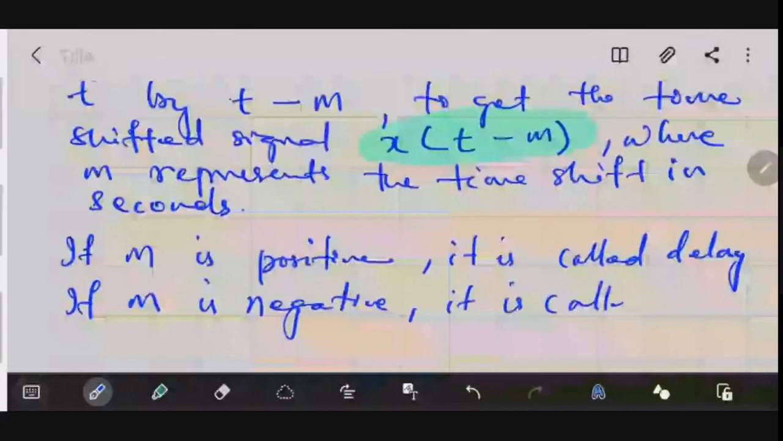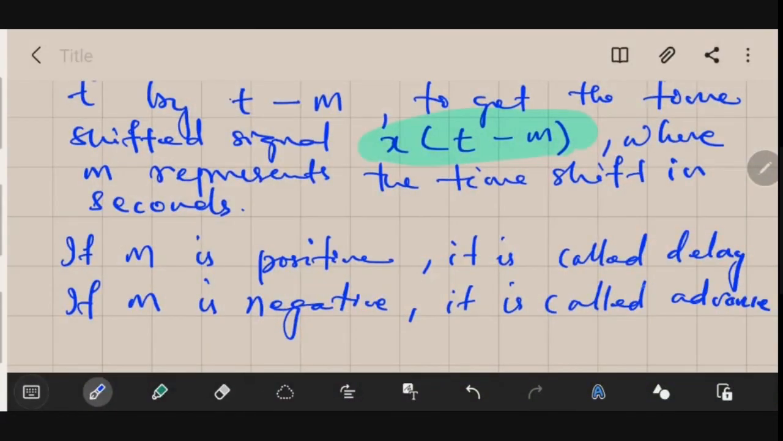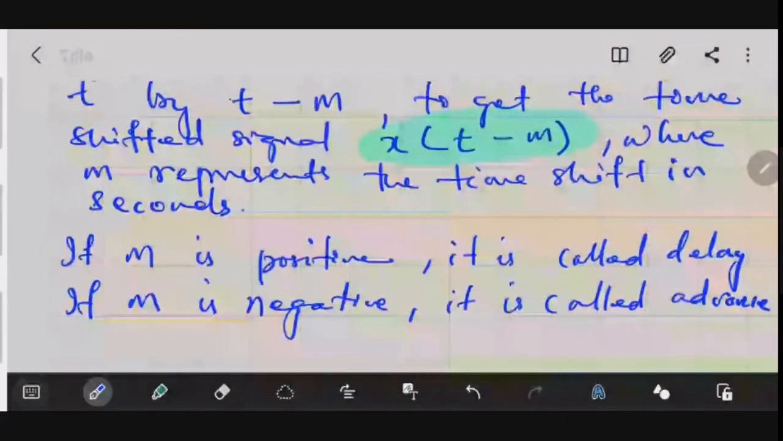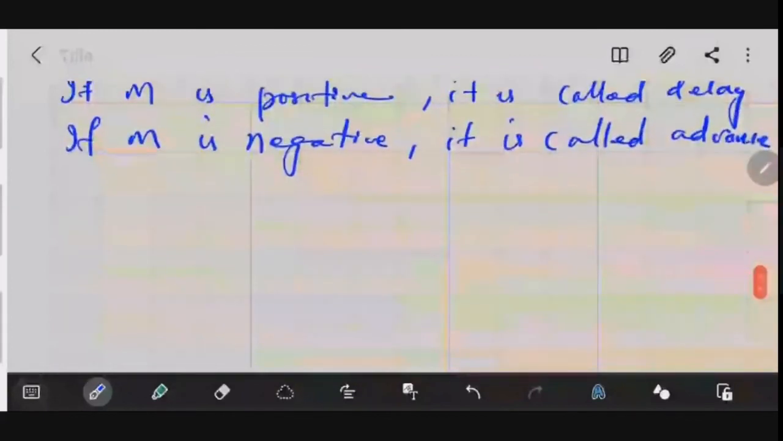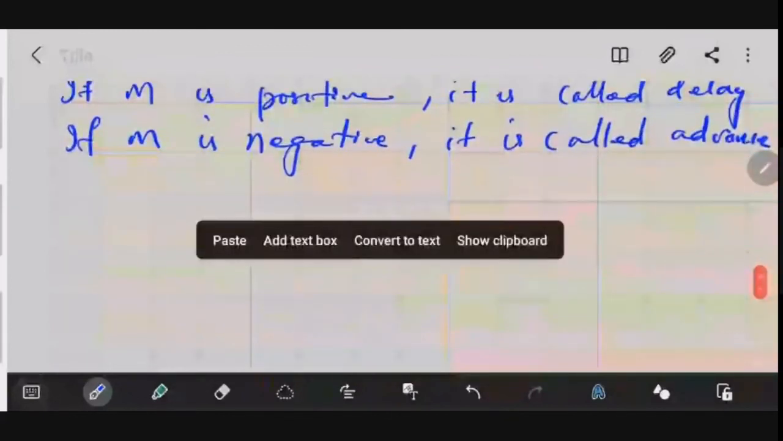Okay. So if your m is positive, it is called delay, or the signal is delayed. If m is negative, it is called advance, or the signal is advanced. Okay, let us take a signal and try to perform the delay operation as well as the advance operation.